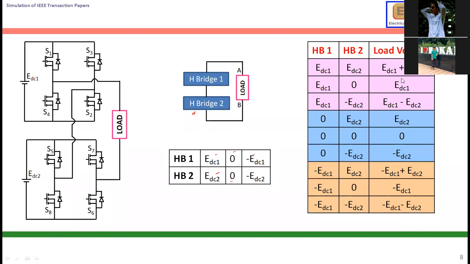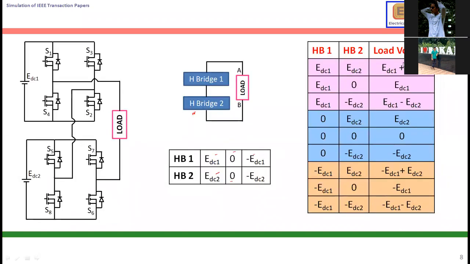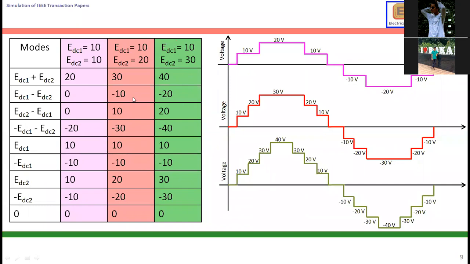So I am getting 9 levels. Totally I am giving 9 levels. It's an asymmetrical configuration. Instead of 2 levels, I am getting 9 levels. So obviously THD will decrease. So we will see one by one how it will work.